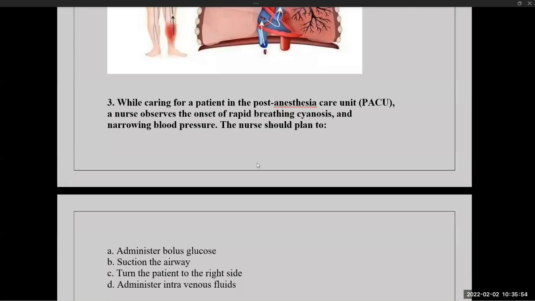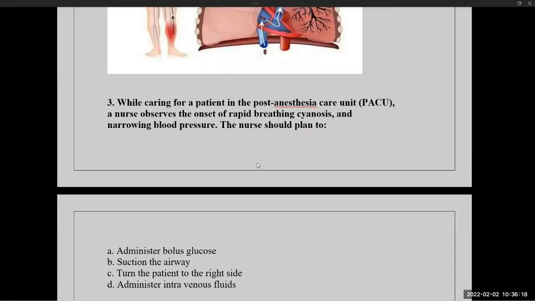While caring for a patient in a post-anesthesia care unit, a nurse observed the onset of rapid breathing, cyanosis, and narrowing blood pressure. The nurse should plan to administer bolus glucose, suction the airway, turn the client to right side, administer intravenous fluid. Remove wrong answer first, then select the answer.